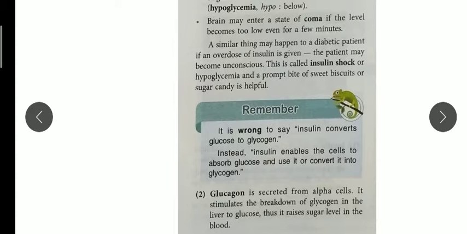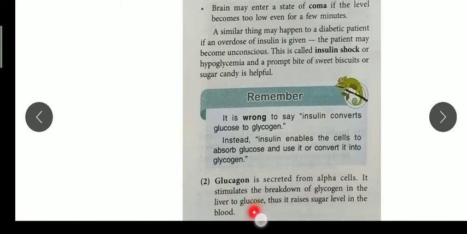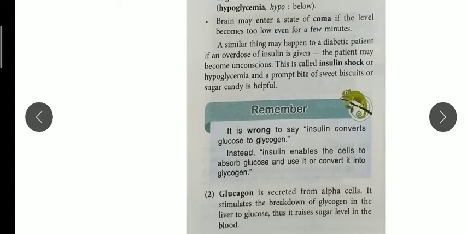Second hormone is glucagon, which is secreted from the alpha cells of islet of Langerhans. So you should remember this: alpha cell secretes which hormone, beta cell secretes which hormone. Now it stimulates the breakdown. What is the use of this? It breaks down the glycogen into the glucose inside the liver. This reaction occurs, breakdown of glycogen occurs. I will show you the diagram also. Thus it raises the sugar level in the blood.